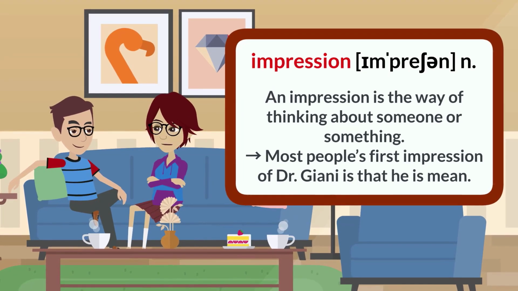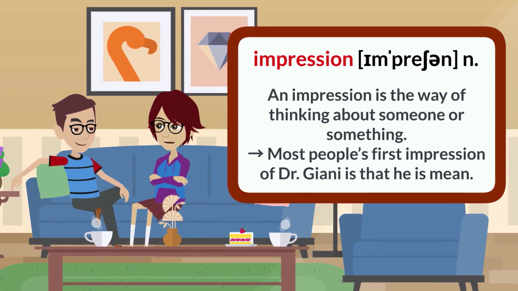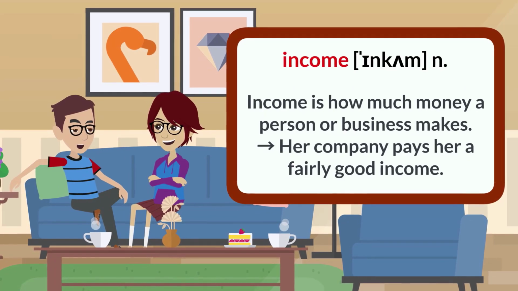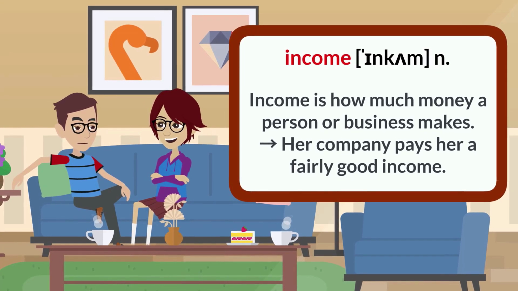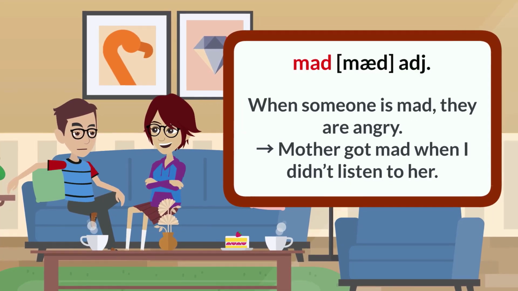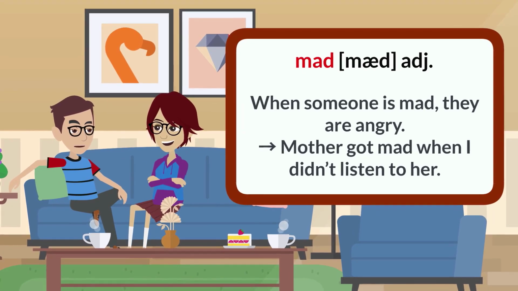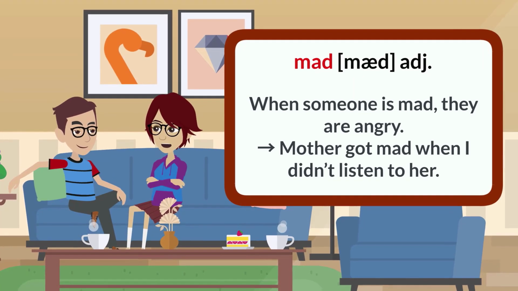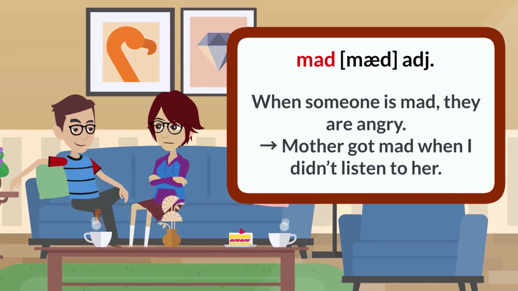Most people's first impression of Dr. Gianni is that he is mean. Income. Income is how much money a person or business makes. Her company pays her a fairly good income. Mad. When someone is mad, they are angry. Mother got mad when I didn't listen to her.